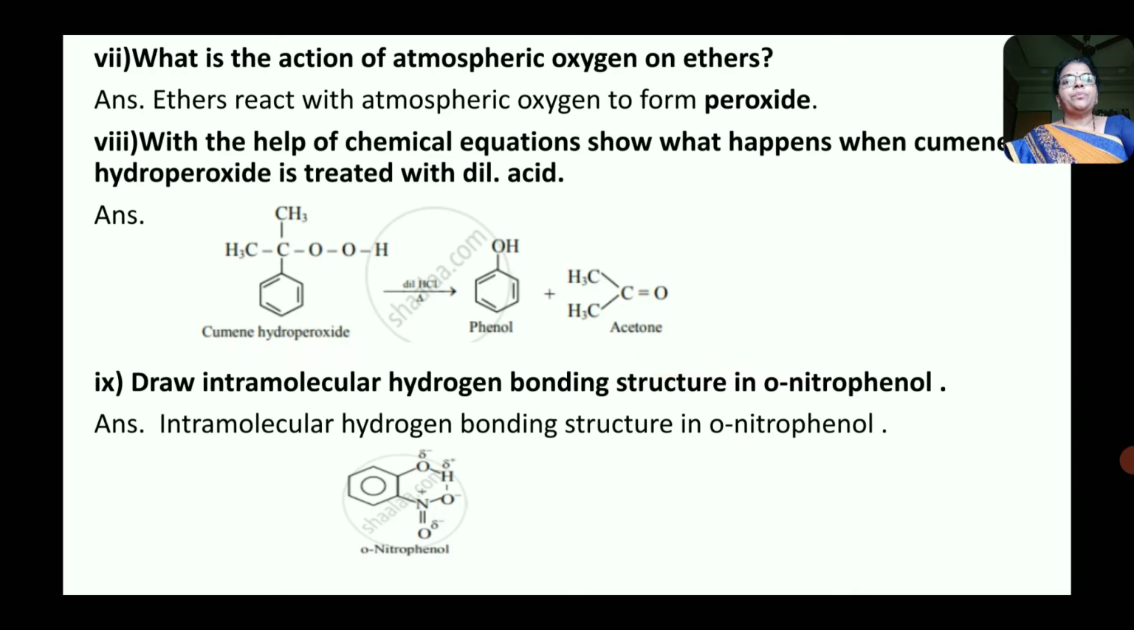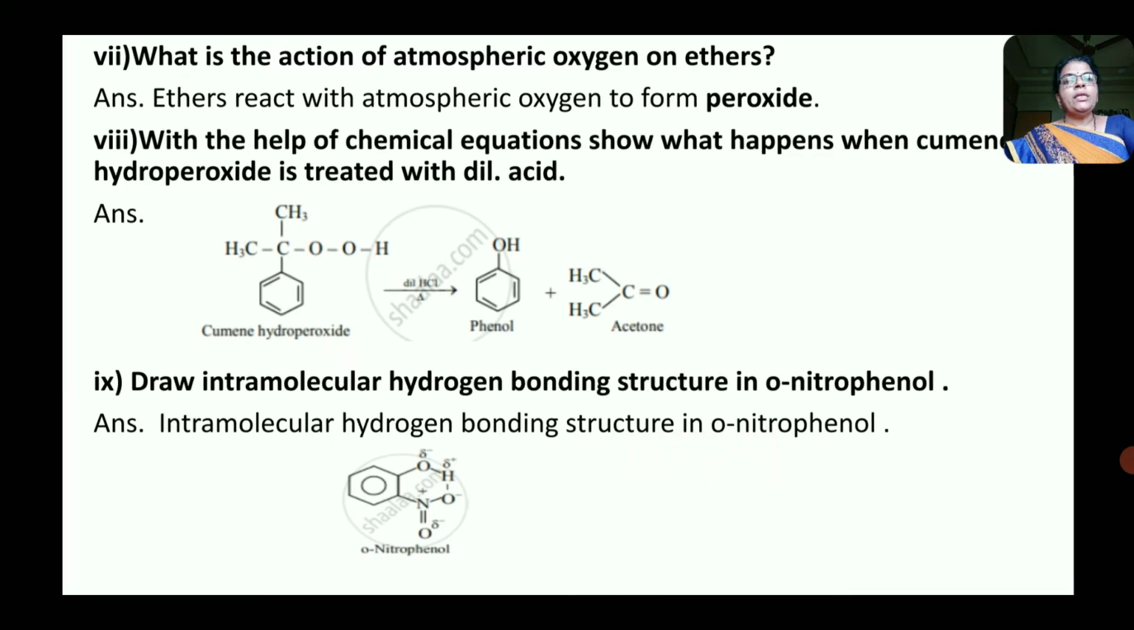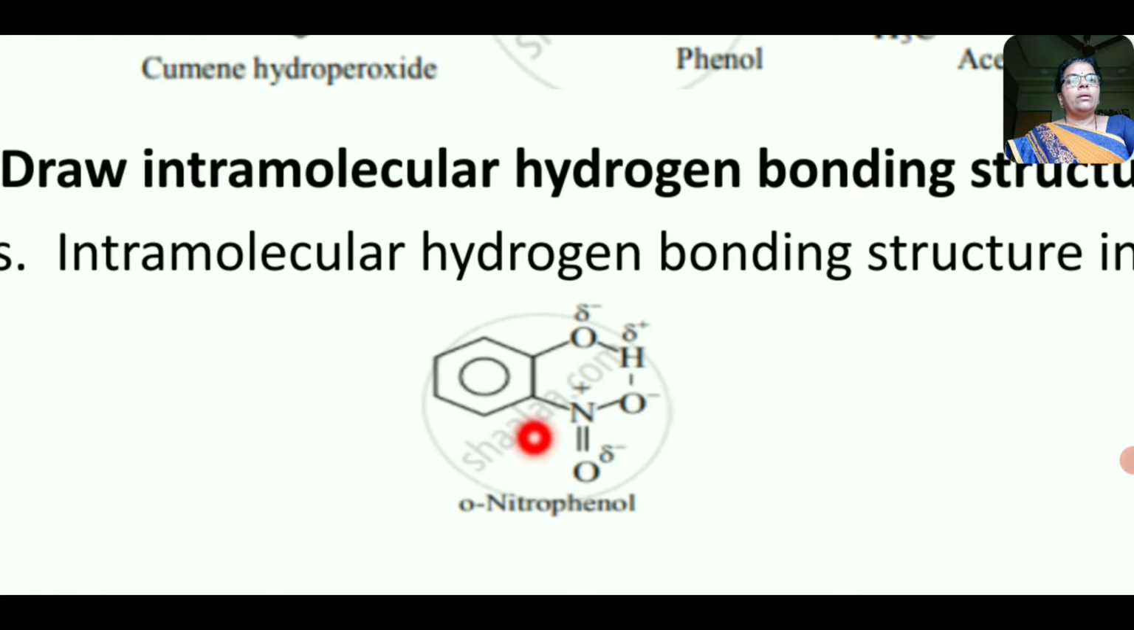Then next, draw intramolecular hydrogen bonding structure in orthonitrophenol. Now here, this is the structure of intramolecular hydrogen bonding in orthonitrophenol. Now look here, this is the benzene ring, and this benzene ring is attached to OH group, and at its ortho position there is NO2 group.